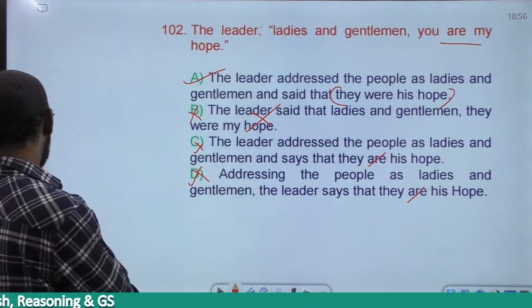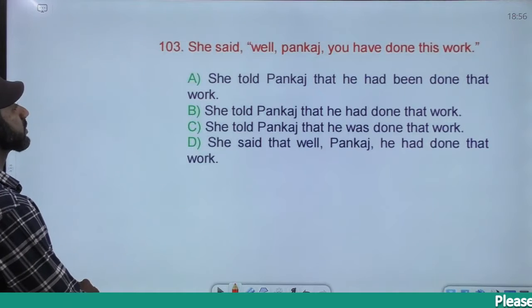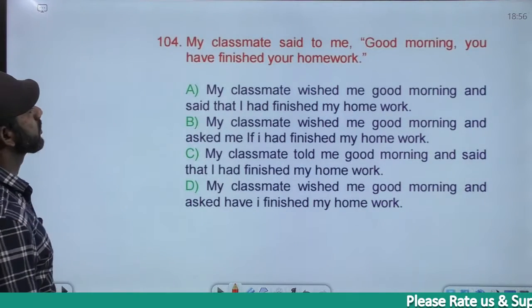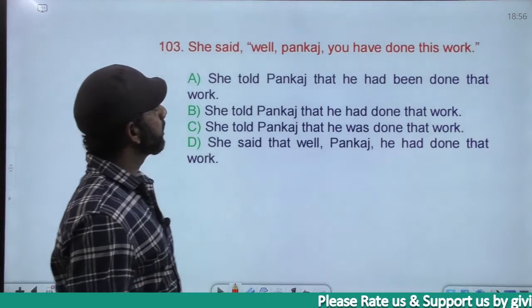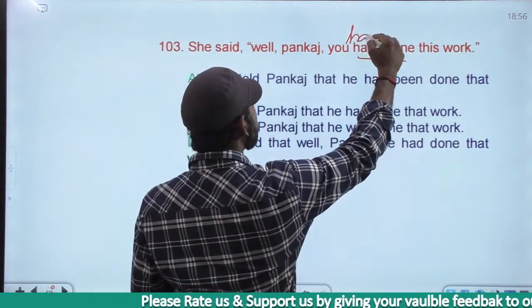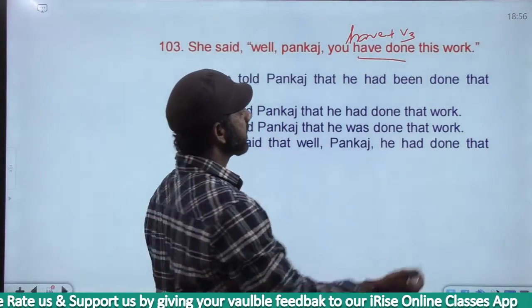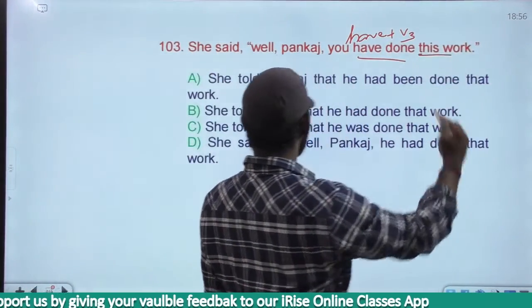Come to the next one. She said, "Well, Pankaj, you have done this work." "Have done" is have plus V3, present perfect, and it must become past perfect. This must become that.